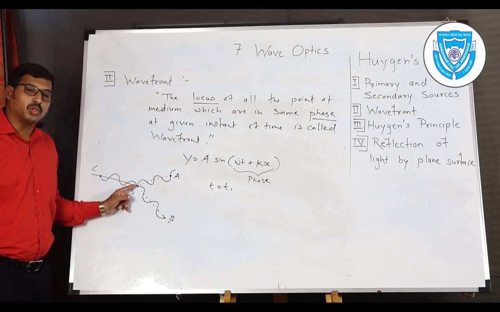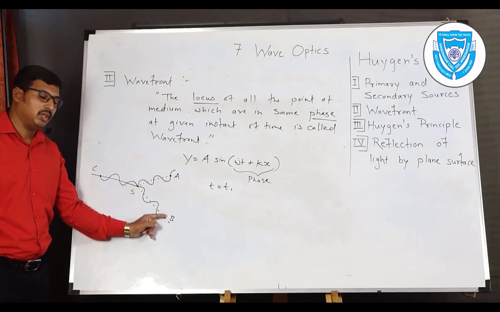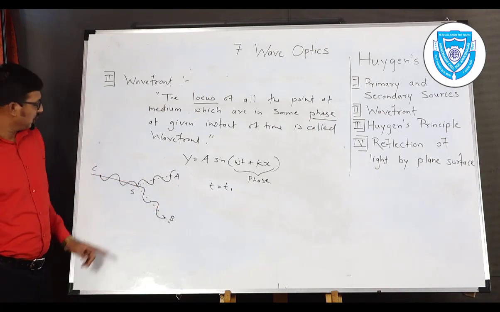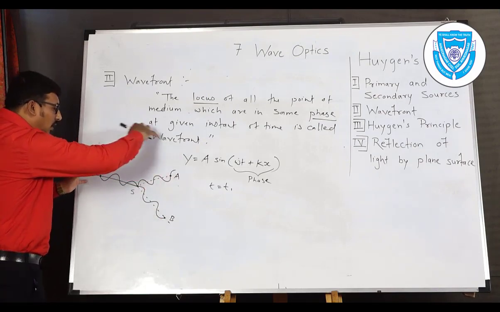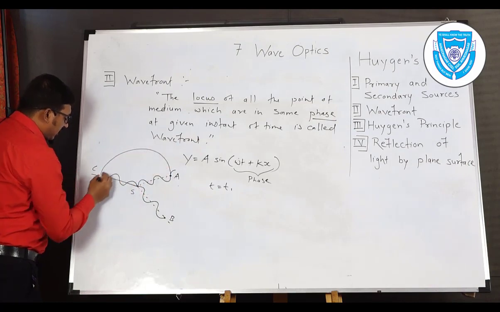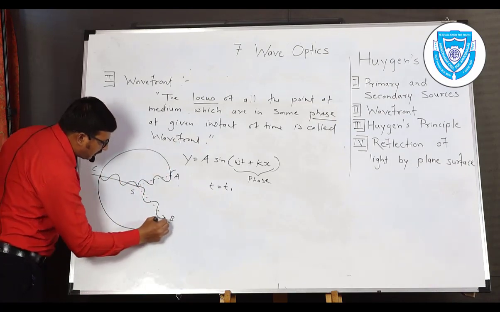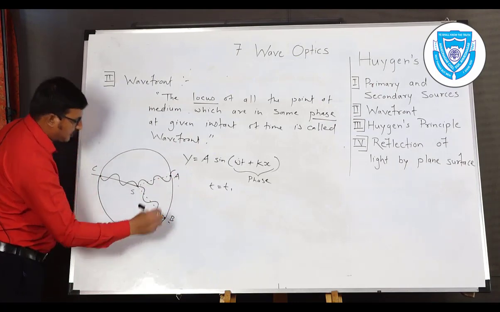When the disturbance is produced from source S, it will reach point A, and simultaneously reach point B, and simultaneously point C. So points A, B and C, and all such points, if we take the collection of those points, then we obtain either a curve or a closed surface.